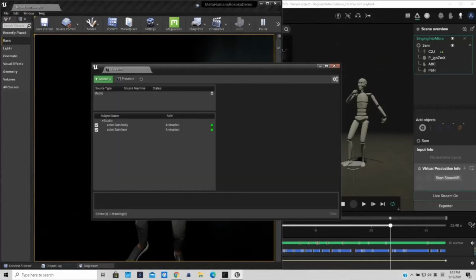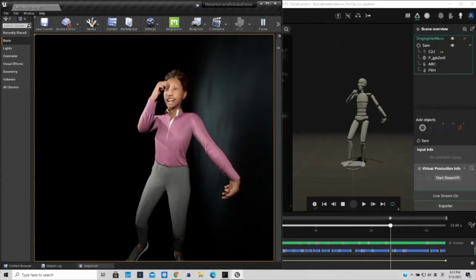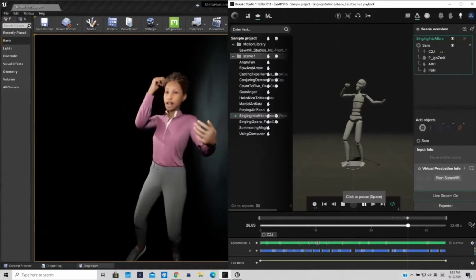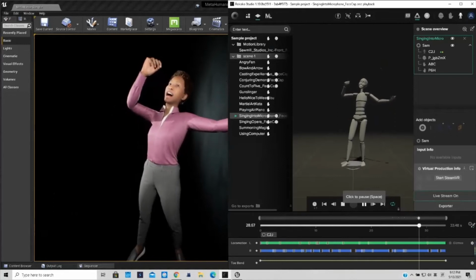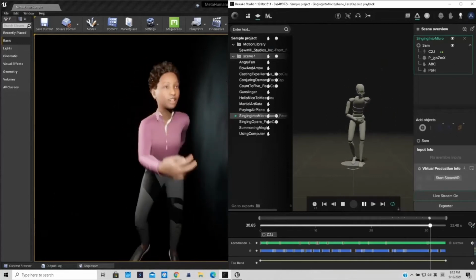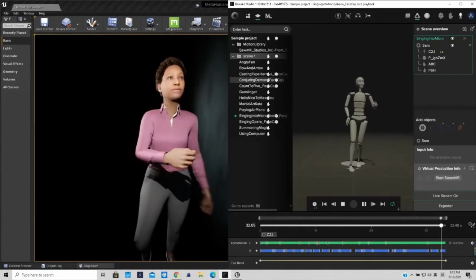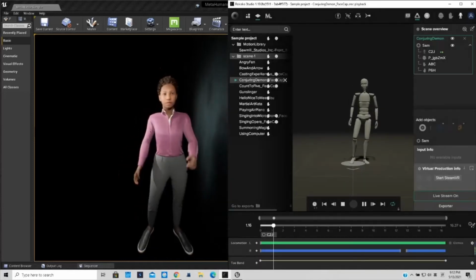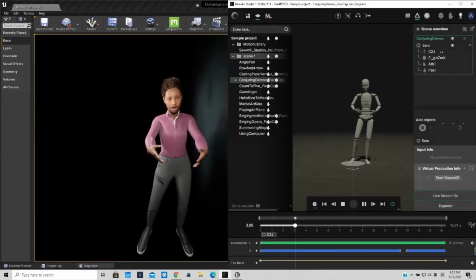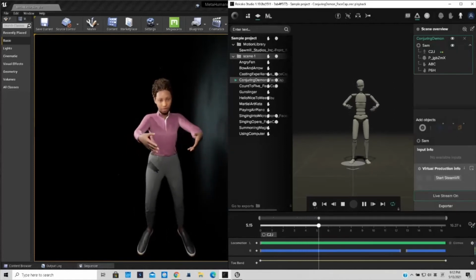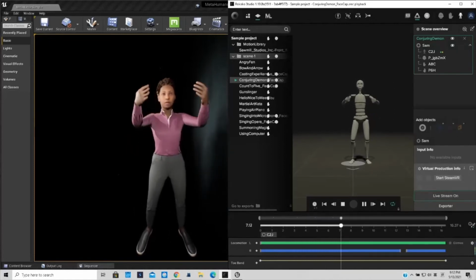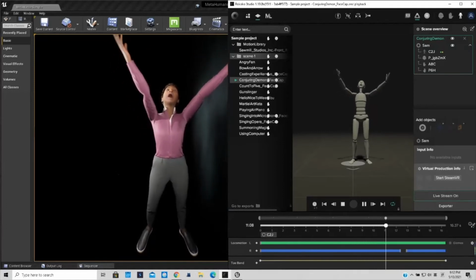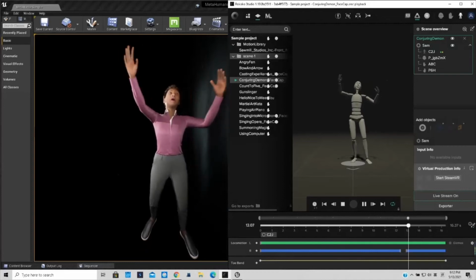And now if I click play, you can see that the MetaHuman is doing exactly the same animation with SAM. The advantage of Rococo Studio is that it can also do facial animation and hand animation if these data are included in the animation asset. So if you have mocap suits in your home, Rococo Studio could be a good choice to do motion capture.